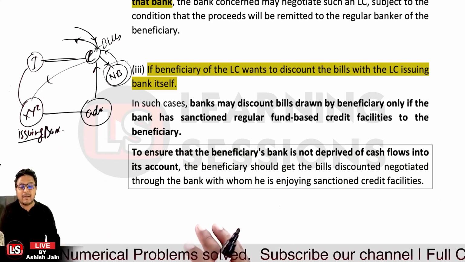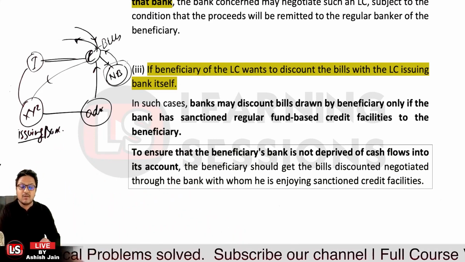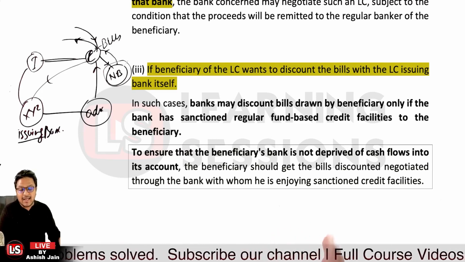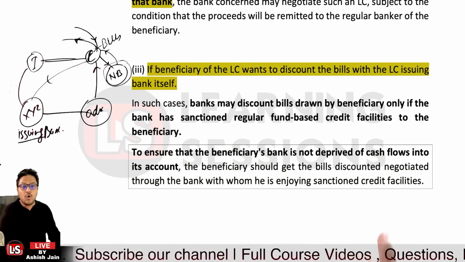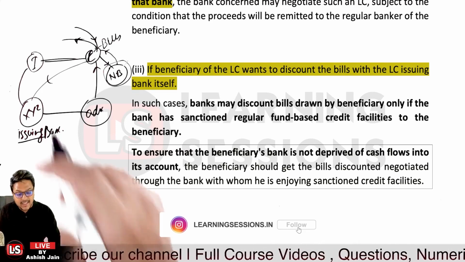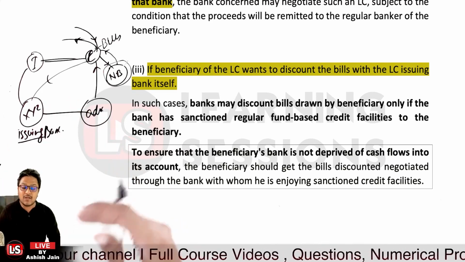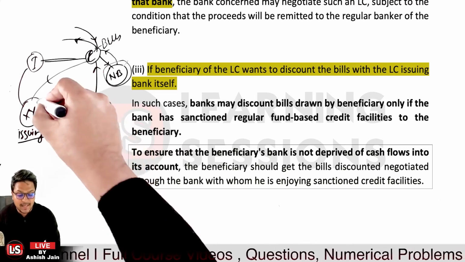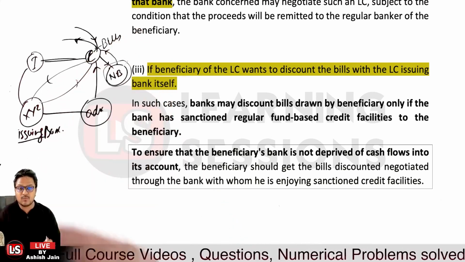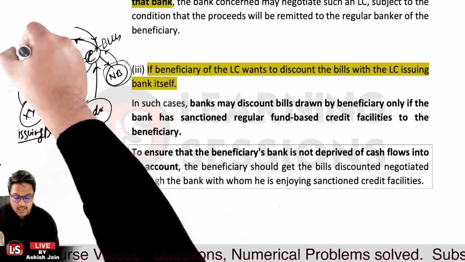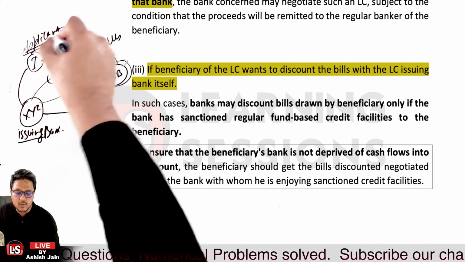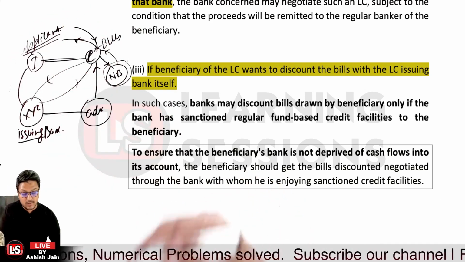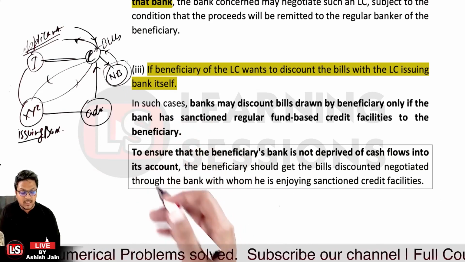In such cases, the issuing bank, which is the opening bank over here, can discount the bills which are drawn by the beneficiary only if the XYZ bank has sanctioned regular fund-based credit facility to the beneficiary. Okay, so the exporter is the beneficiary, the importer is the applicant who applies for the letter of credit, and the letter of credit is opened in favor of the beneficiary.